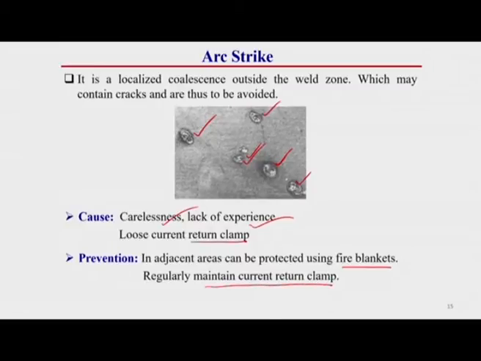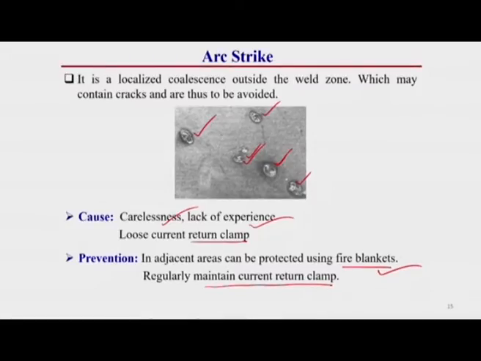Whatever the root cause, if we can eliminate it, then we can prevent this defect. Another way is providing a fire blanket: if the arc strikes over the fire blanket, it will not create a defect on the base material surface.